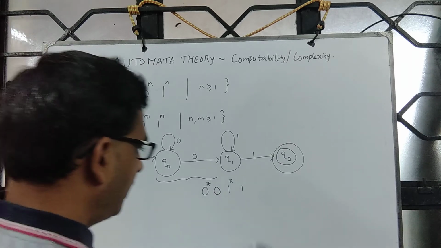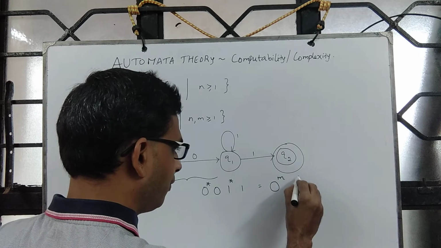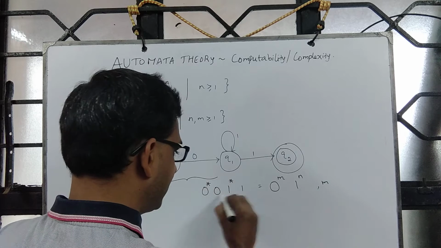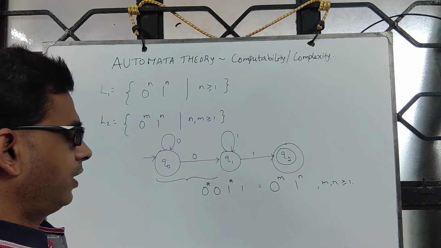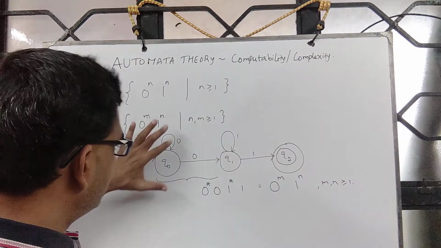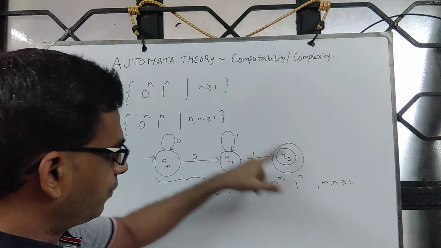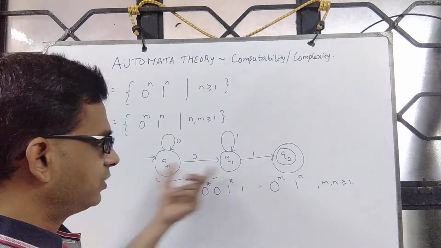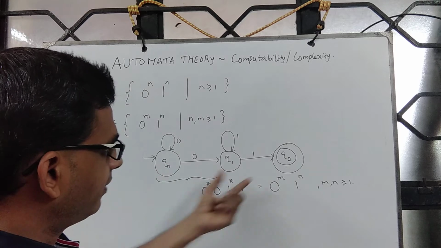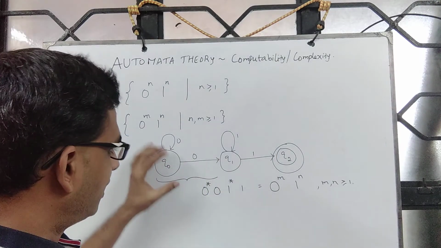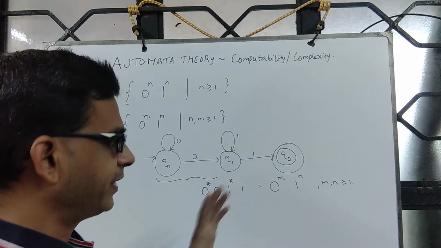Fine. And in terms of language, if you write it, it is 0 power m, 1 power n, where m is at least 1 and n is at least 1. Please note this part: the number of zeros that we read and the number of ones that we read over here, there is no relation between them. One may read 100 zeros here and maybe just 1 one here, or 100 zeros here, then 19 ones followed by 1 one, so 20 ones.